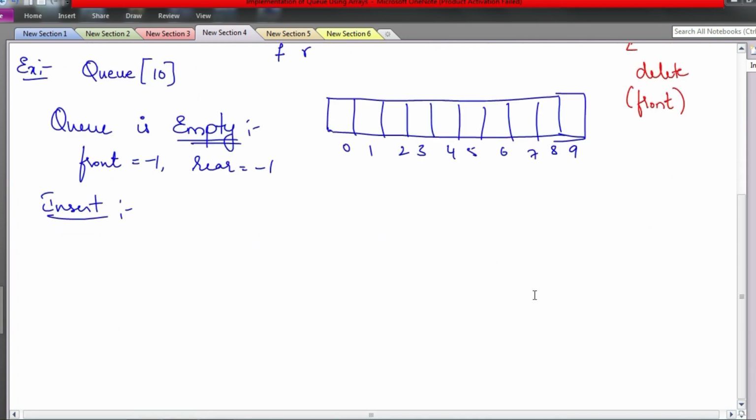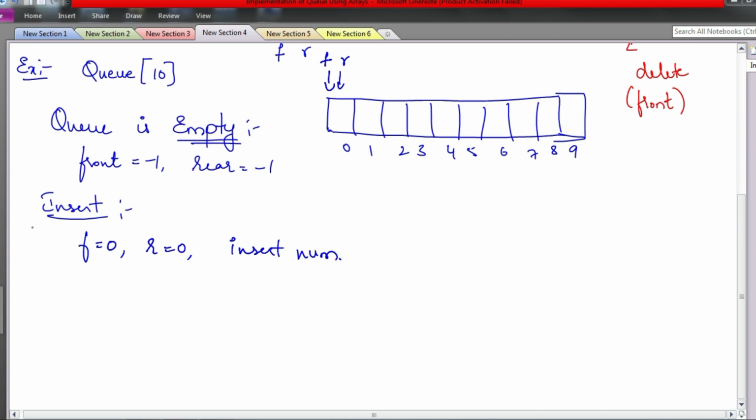Initially I want to insert one element. I see that both are -1, which means the queue is empty. So there is one element, and this itself is the front and this itself is the rear of the array, because that is the only element in the queue. So when I am inserting, if both are -1, then make both 0 and insert the number at this position. Now both front and rear are equal to 0, which means there is only one element in the queue.